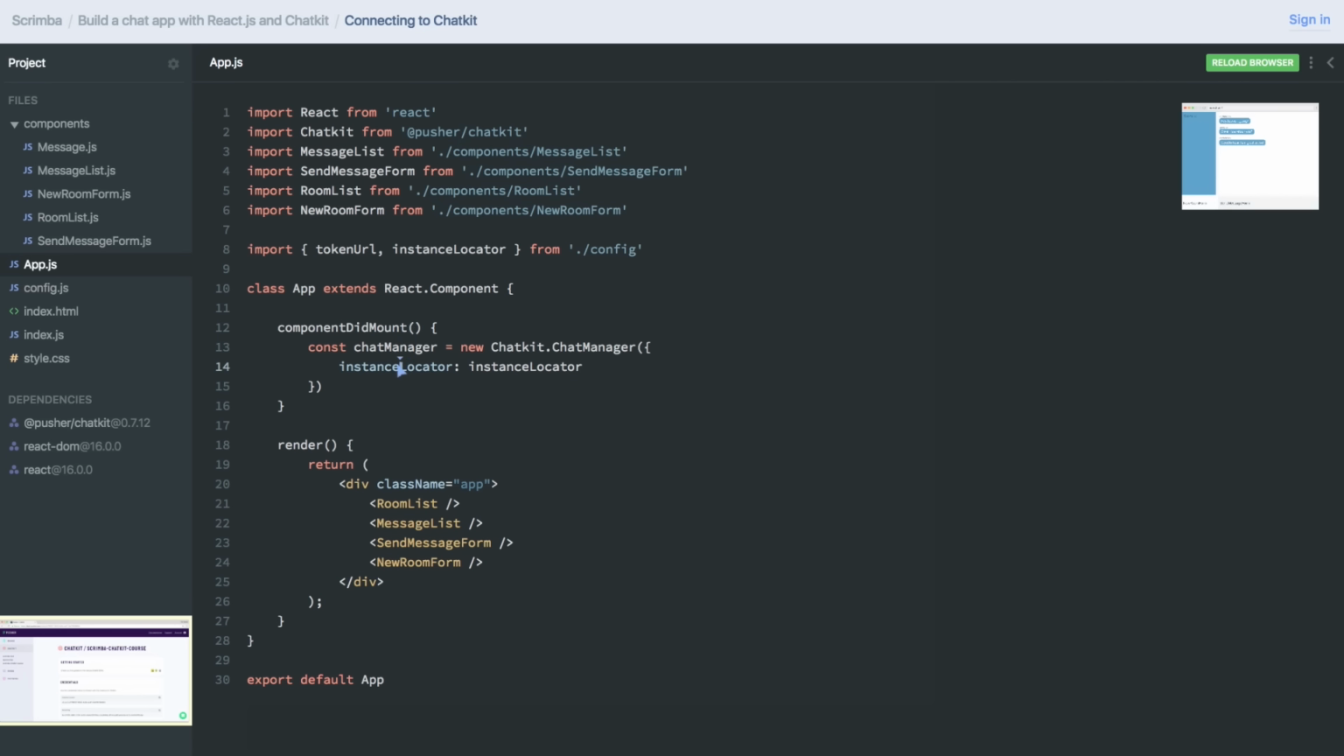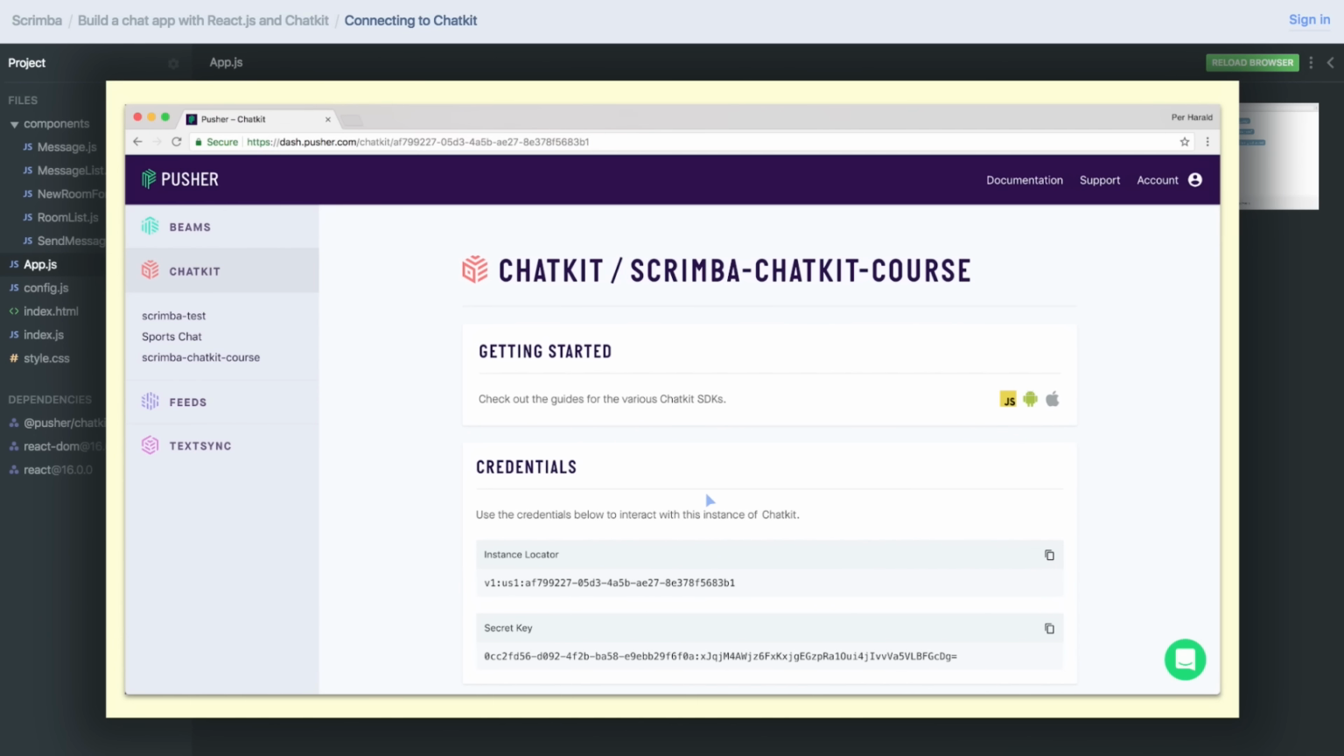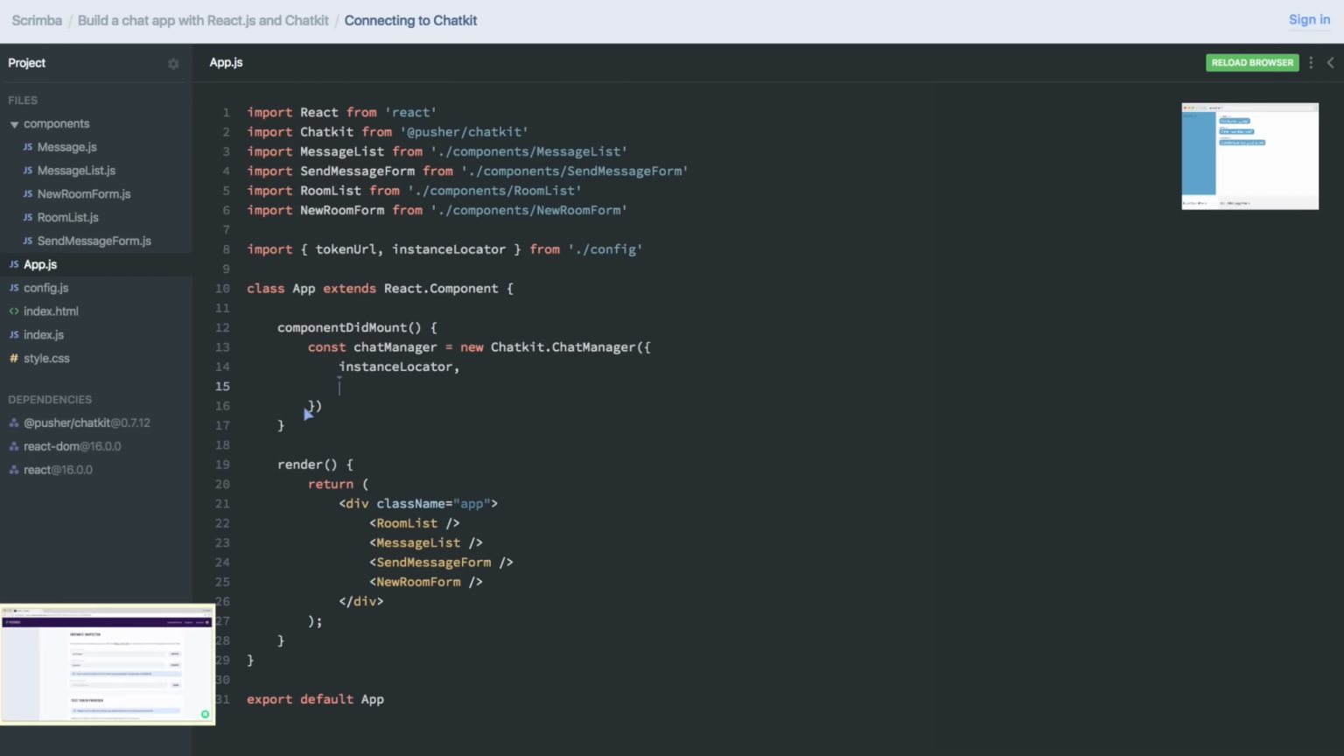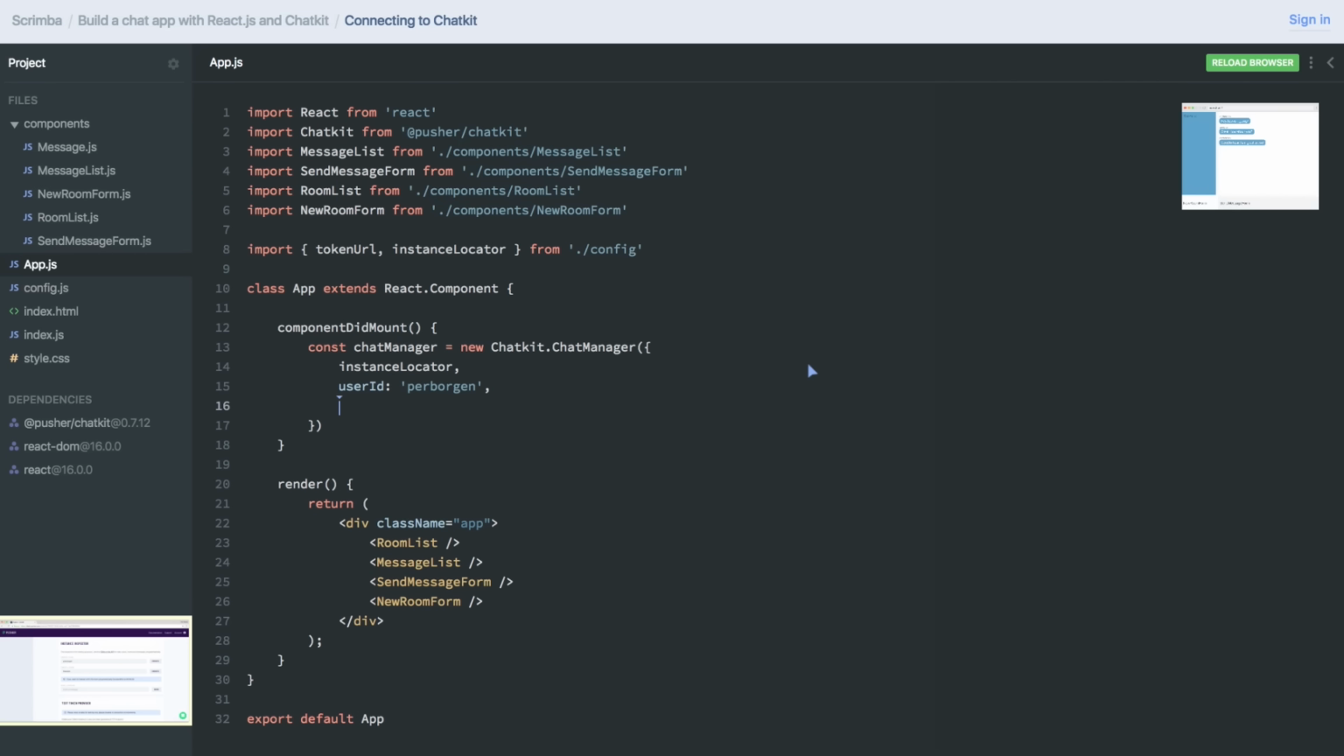And actually, as the key and the variable which is holding the value, meaning the instance locator string, are called the same, I can actually omit this one here and do like this. And we also need to specify a user ID, because Chatkit needs to know which user we're connecting with this instance. And as you can see down here in the dashboard, I've created a user manually here. So we're going to use that one, user ID for Borgen. And finally, there's the token provider, which we'll create using new Chatkit token provider, like that.